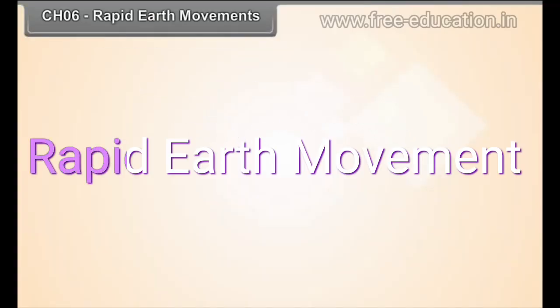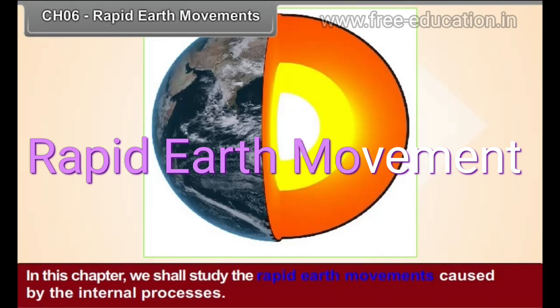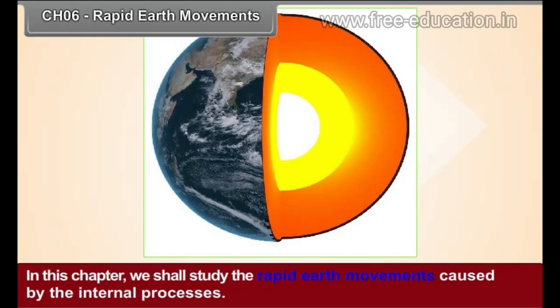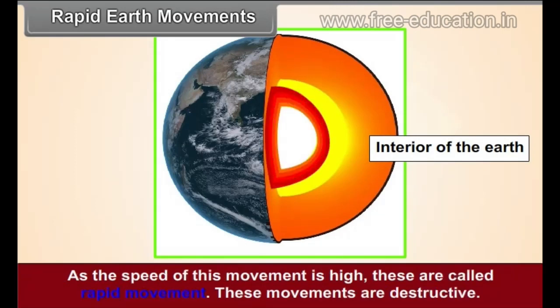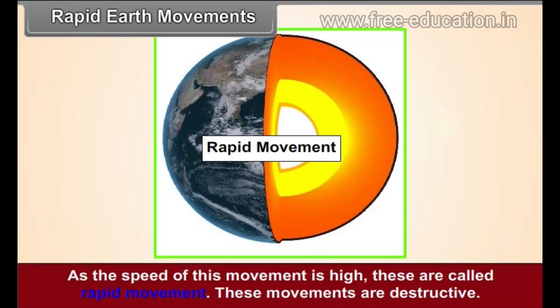Chapter 6. Rapid Earth Movements. In this chapter, we will study the rapid Earth movements caused by the internal processes. Rapid Earth movements. At times, there is a large-scale and sudden release of energy in the interior of the Earth. This gives rise to rapid Earth movements. As the speed of these movements is high, these are called rapid movements.